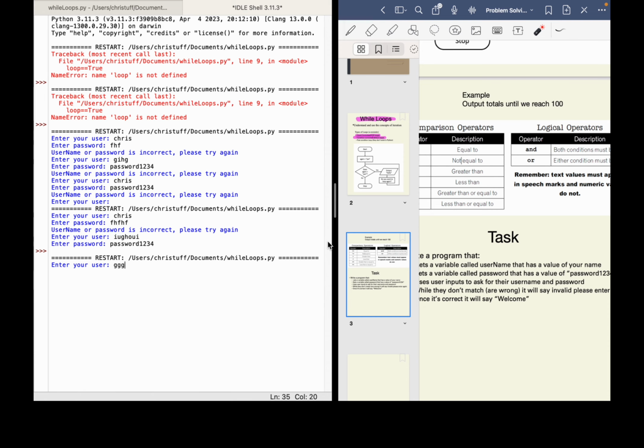So name, we'll make that wrong, and the password right. And then we'll try the name right, Chris, and then the password wrong. And then we'll try both right.